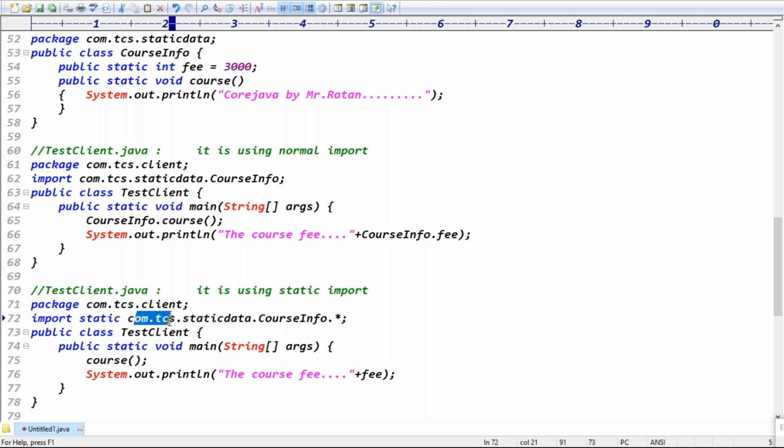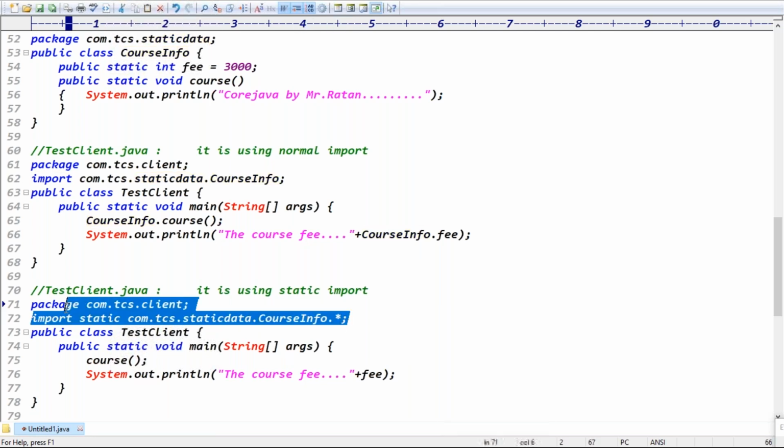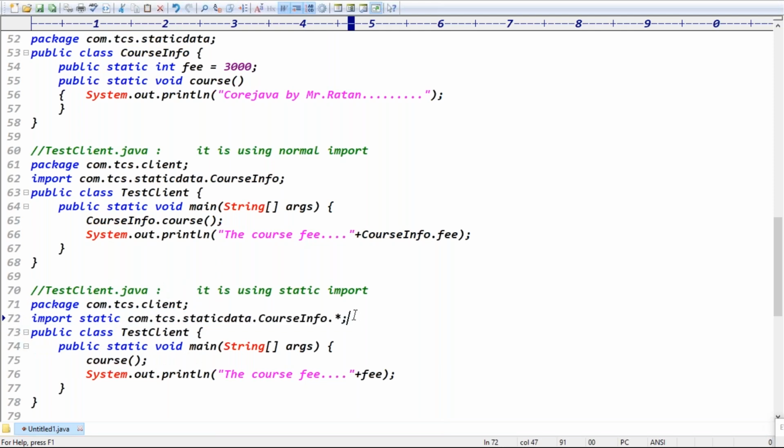Import static com.tcs.staticdata.CourseInfo.* I have to use. What is the meaning of this line? We can access all the static members of the CourseInfo class. Guys, after the class here we have to use a star. Remember this point, guys. After the class we have to use a star.